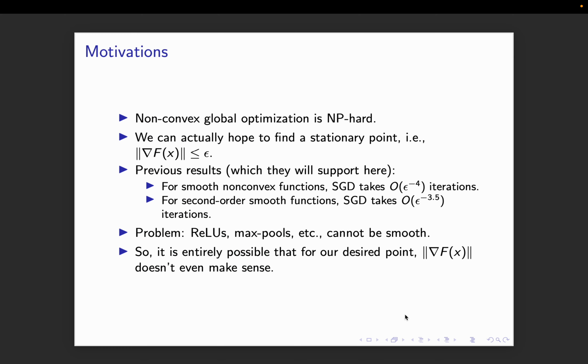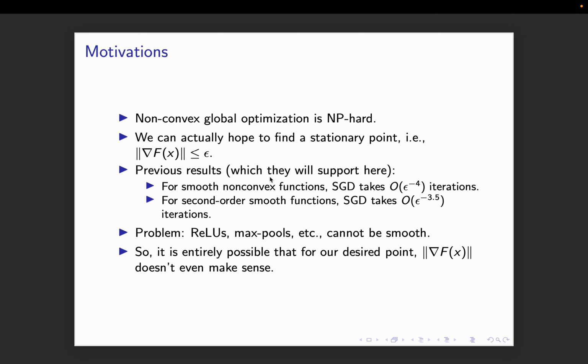So non-convex global optimization is NP hard. Okay, so we cannot actually hope to find a real minimum. We can actually hope to find a stationary point. That is a point such that the gradient norm at that point is less than some small number epsilon.